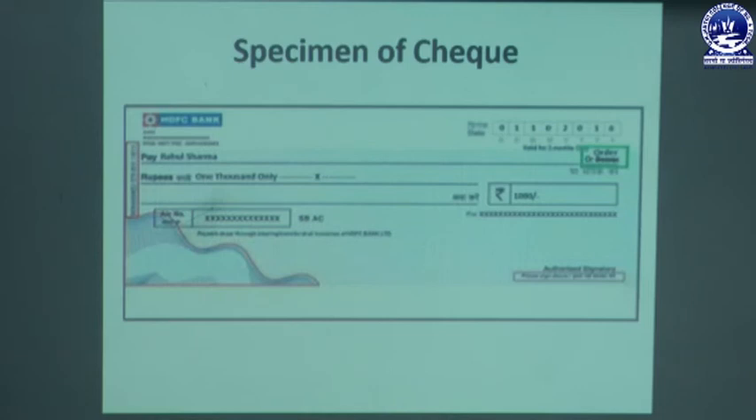This is a specimen of a cheque. The banker is HDFC Bank, pay to a certain person, on the right side the date and the amount are mentioned, that must be certain. The amount must be in both words and in rupees, and finally the signature. It is a specified cheque drawn on a specified banker.